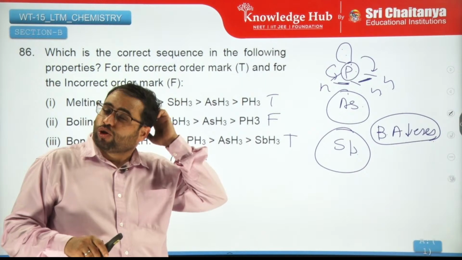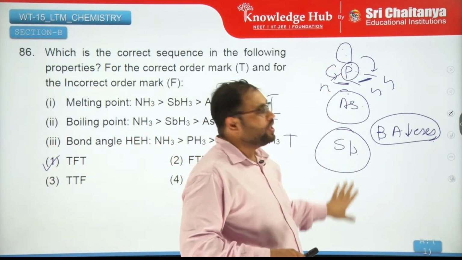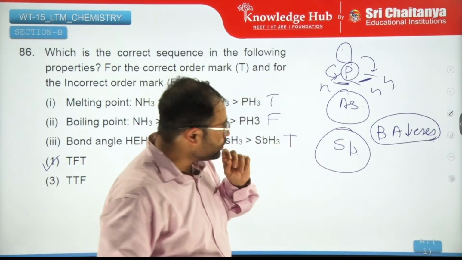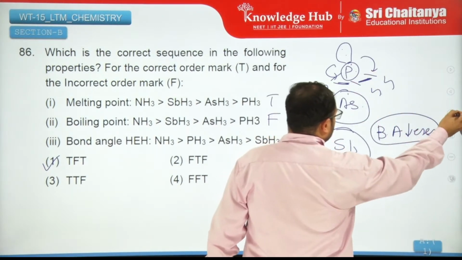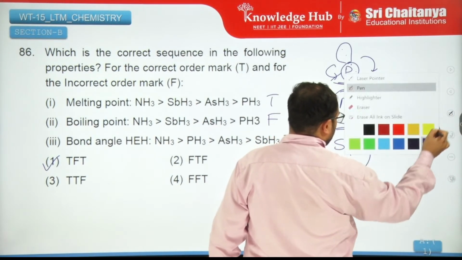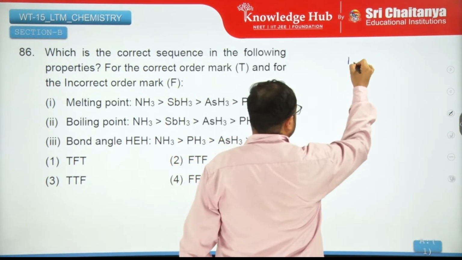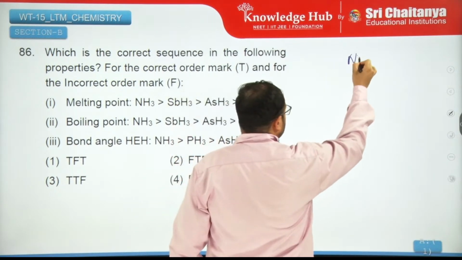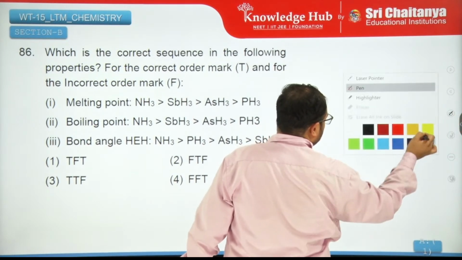Now, this can also be answered through another way. See, as you're moving down, the electronegativity of the atom is decreasing. As the electronegativity decreases, what happens? See, normally nitrogen was, let us take phosphorus instead. Phosphorus and arsenic, let me take.